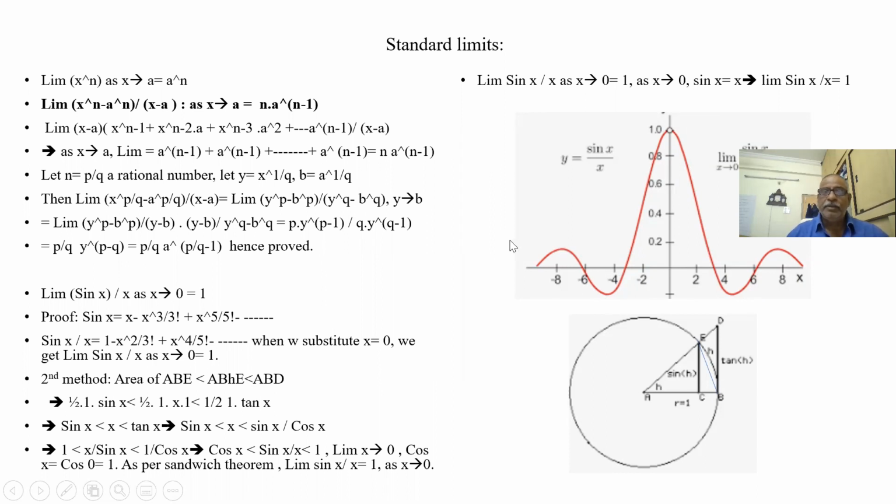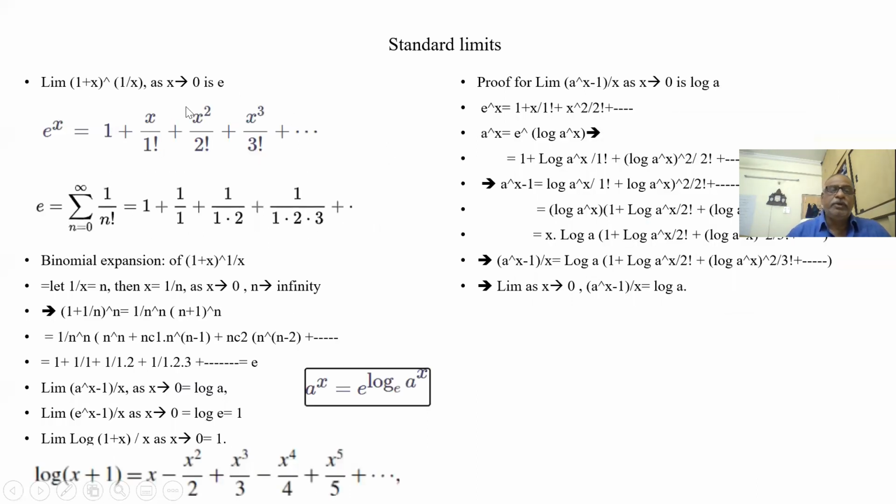Okay. What are we reading under this? Under standard limits, what are the things we have learned in this? Limit of x to the power of n minus a to the power of n by x minus a as x tends to a is equal to n into x to the power of n minus 1. This is a differentiation form. Then we learned that limit of sin x by x is 1. These two we have learned from this. Now let us see another.